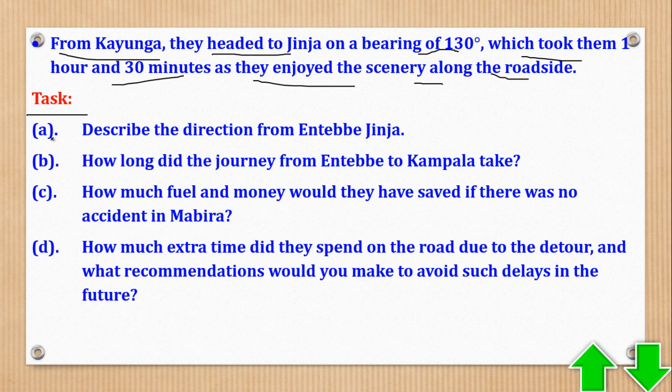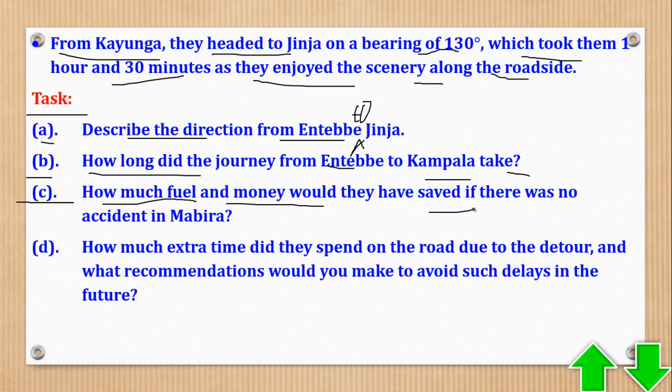Then task A, describe the direction from Entebbe to Jinja. So yeah, there's supposed to be 2 to Jinja. Then task B, how long did the journey from Entebbe to Kampala take? Task C, how much fuel and money would they have saved if there was no accident in Mabira?